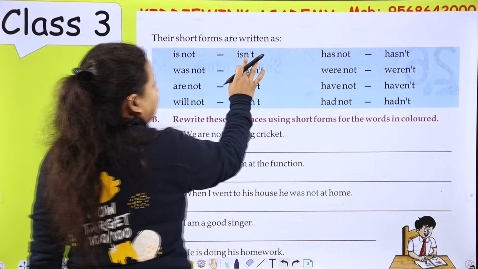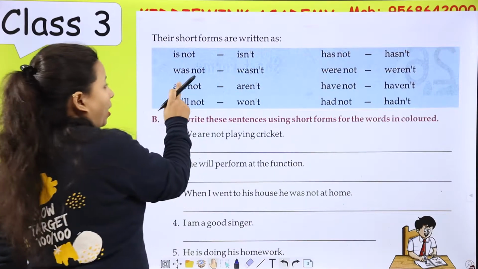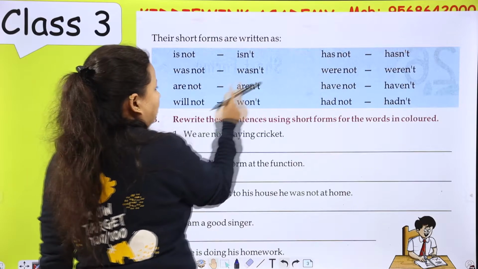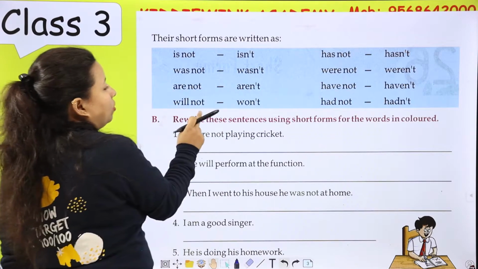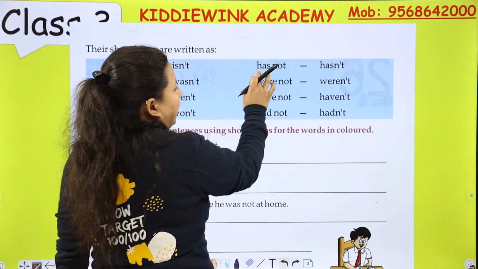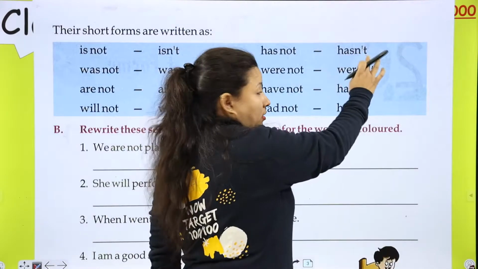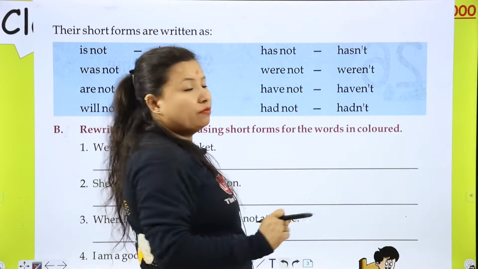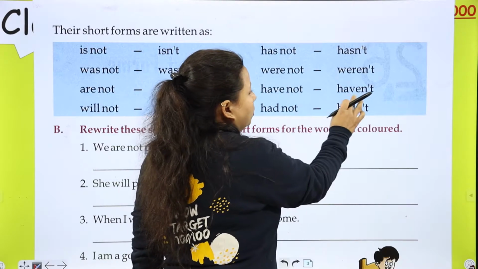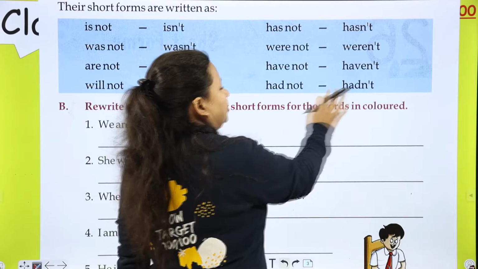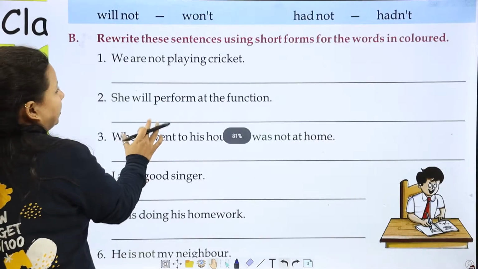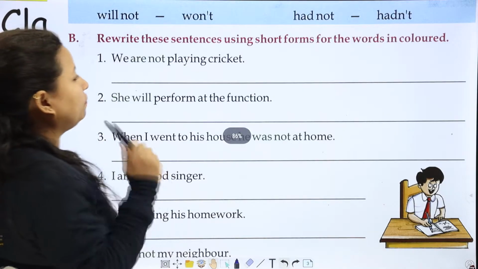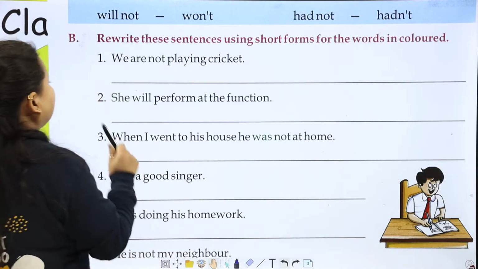Is not, isn't. Was not, wasn't. Are not, aren't. Will not, won't. Has not, hasn't. Were not, weren't. Have not, haven't. Had not, hadn't. Is that okay?